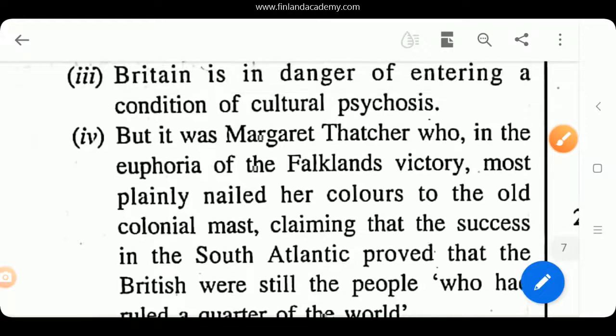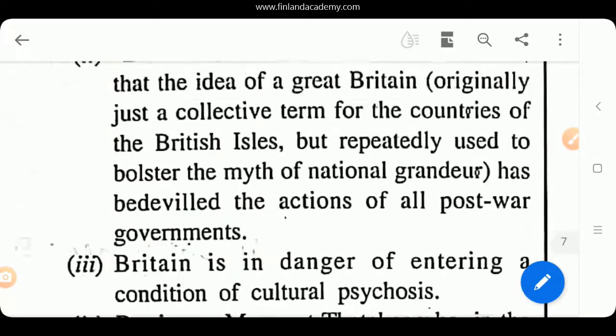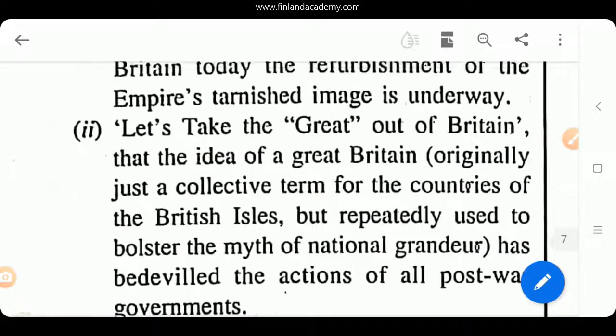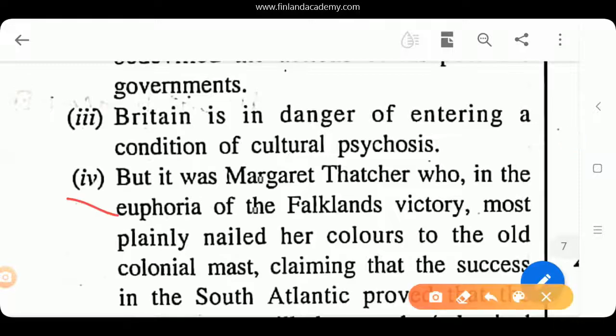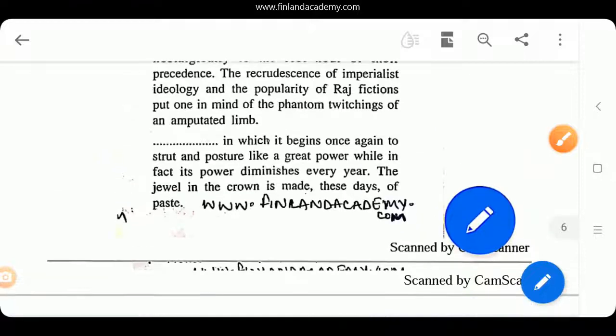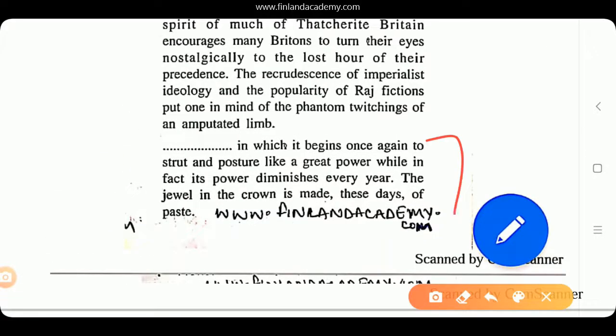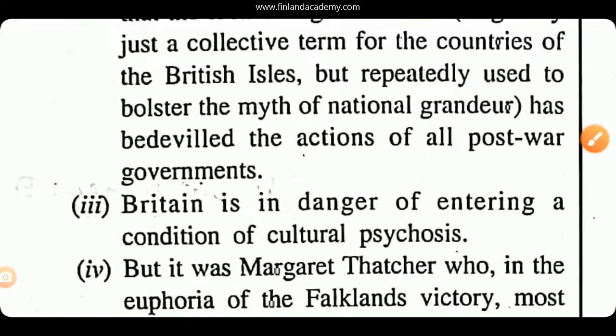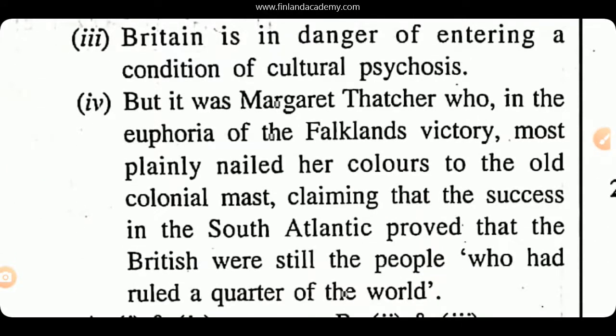Now if you look at option number 4, but it was Margaret Thatcher. See, option number 4, in any case you cannot fit this option here because they've stopped talking about Thatcher here. So option number 4 is wrong. Option number 4 cannot be applied to blank number 2. It cannot be at all applied to blank number 2. Even in blank number 1 you cannot apply it because it does not talk about anything in relation to what the paragraph is talking about.